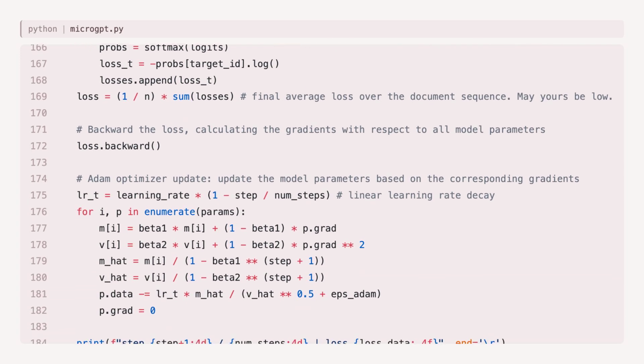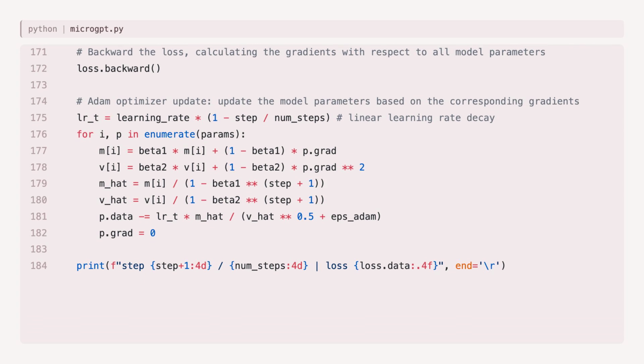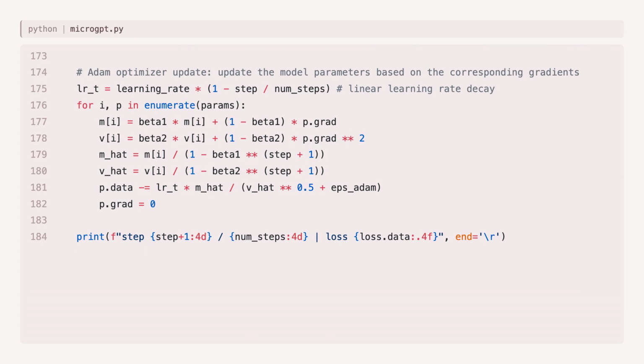The training loop takes one name at a time. Tokenize it, wrap it with BOS tokens. For each position, feed the token through the model, get predictions for the next token, compute the cross-entropy loss, negative log probability of the correct answer, average the losses, then the single most important line, loss.backward. That one call triggers the entire autograd engine, walking the computation graph in reverse, computing how every single parameter contributed to the error. Then Adam adjusts each parameter to make that error a little smaller. Repeat 1,000 times. Watch the loss fall. The model is learning to spell.